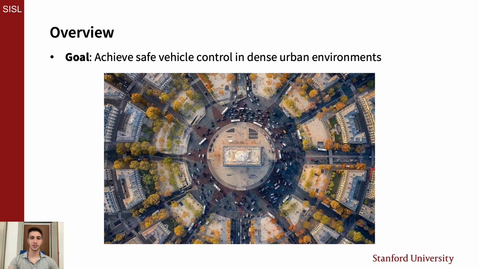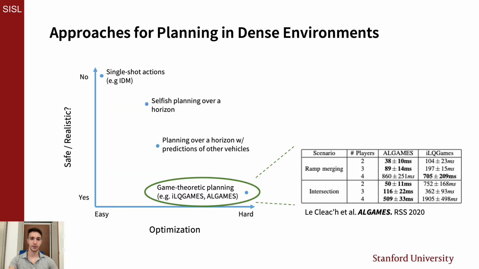Our goal in this project is to achieve safe vehicle control in dense urban environments, specifically with game-theoretic planning. One common approach to doing so is using single-shot model-based action generation, for example with the intelligent driver model. While this is fast, it is difficult to make models for dense environments where interaction dynamics are extremely important.